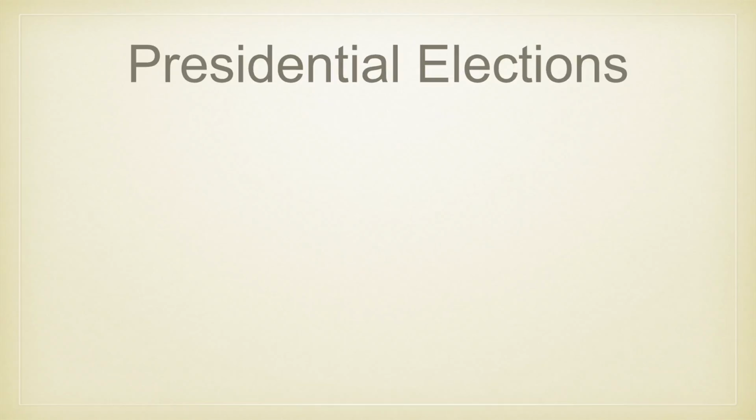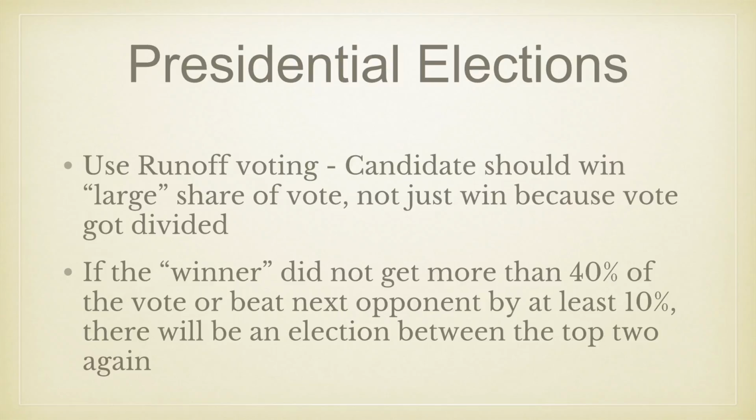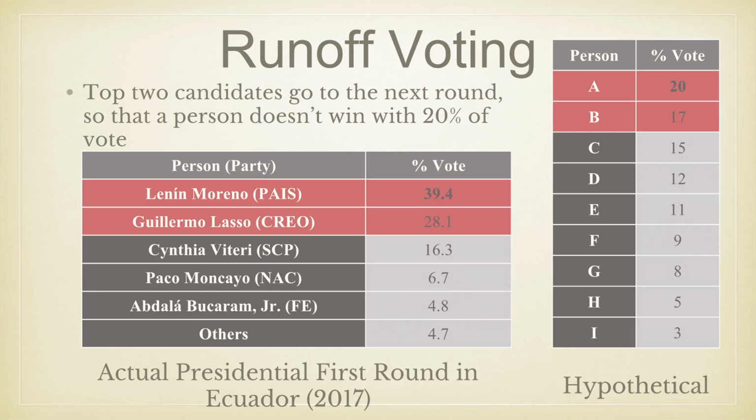For presidential elections, they use a runoff voting system, which guarantees that a person will only win if they get a large share of the vote. They define large as getting at least 40% of the vote and beating your closest opponent by 10%. If any of those conditions are not met, there will be another election with the top 2 finishers of the first round. This is to prevent someone from winning because the vote got split up.